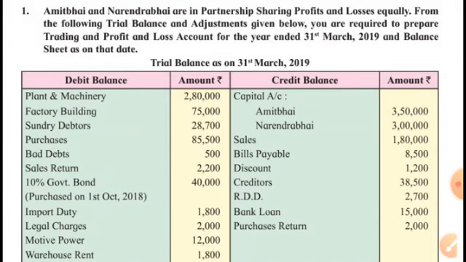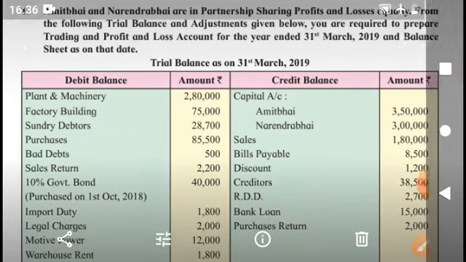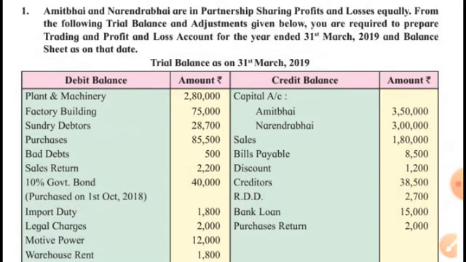Yes, 10% government bonds, rupees 40,000. We have invested this year rupees 40,000 in the government bonds on which we are eligible to get 10% interest annually, and the bonds have been purchased on 1st October 2018.